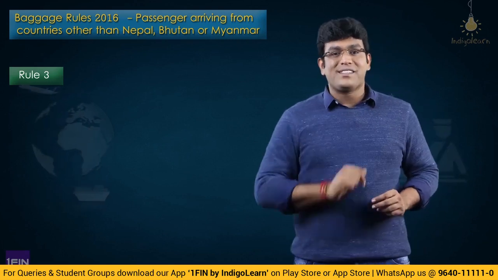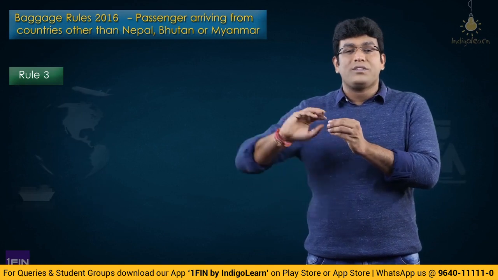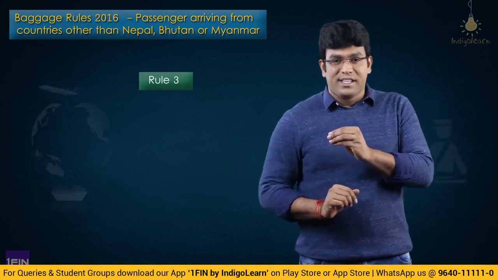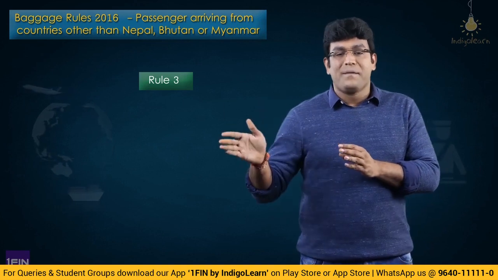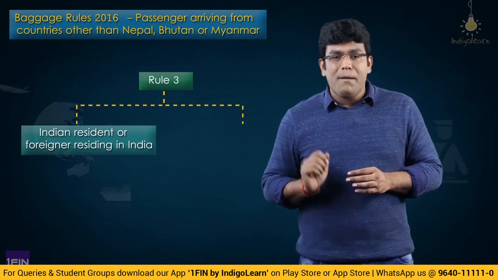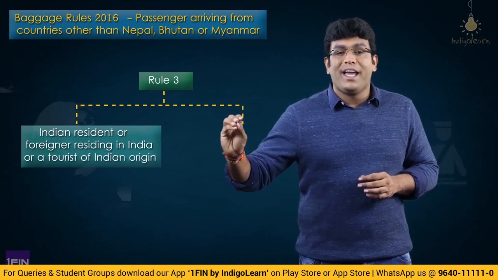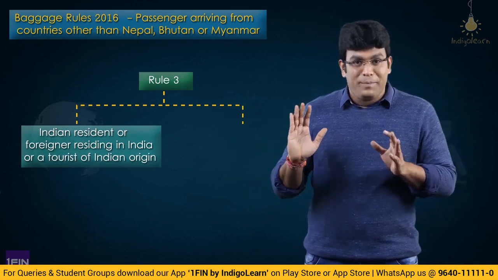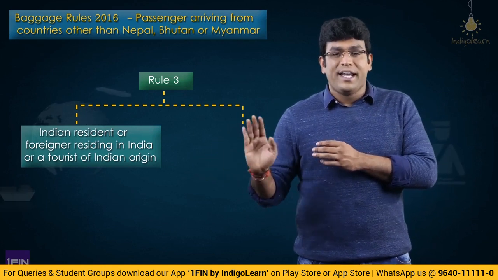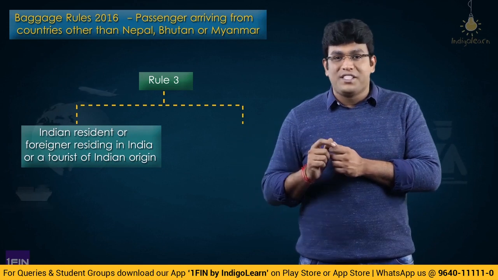Where is the difference? Now, I'll divide the Rule 3 into two categories. The two categories are, number 1, Indian resident or foreigner residing in India or a tourist of Indian origin.